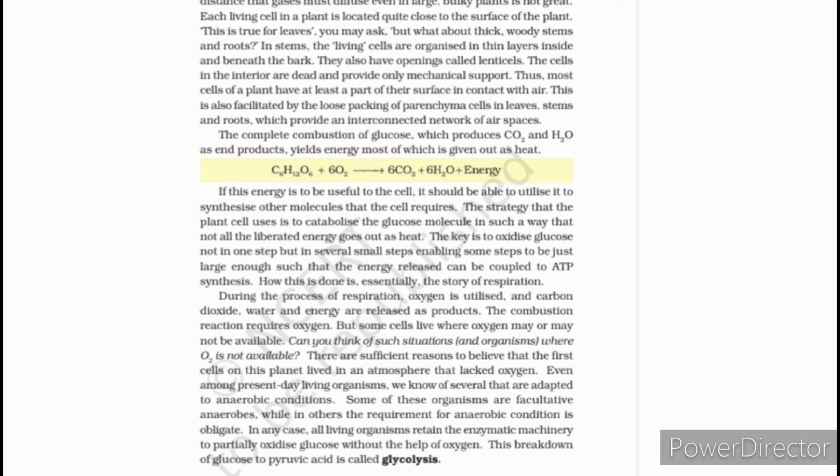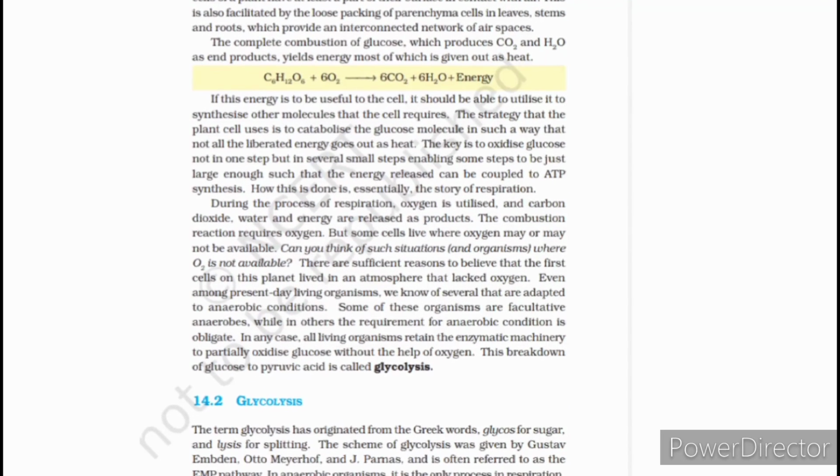So we can say that in respiration, the glucose molecule combusts in the presence of oxygen, which gives out CO2, H2O and energy. During the process of respiration, oxygen is utilized and carbon dioxide, water and energy are released as products. The combustion reaction requires oxygen, but some cells live where oxygen may or may not be available. So we can think of such situations where O2 is not available.